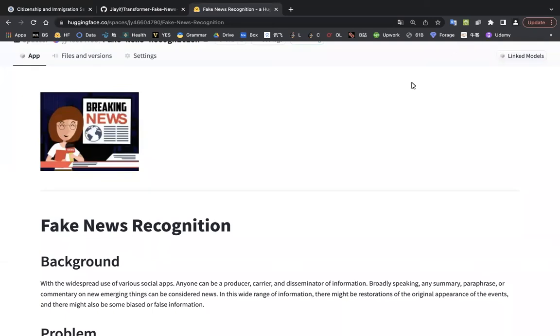Hi everyone, I'm Jaifu, and the topic I'd like to present today is fake news recognition using transformers. A little bit of background here.